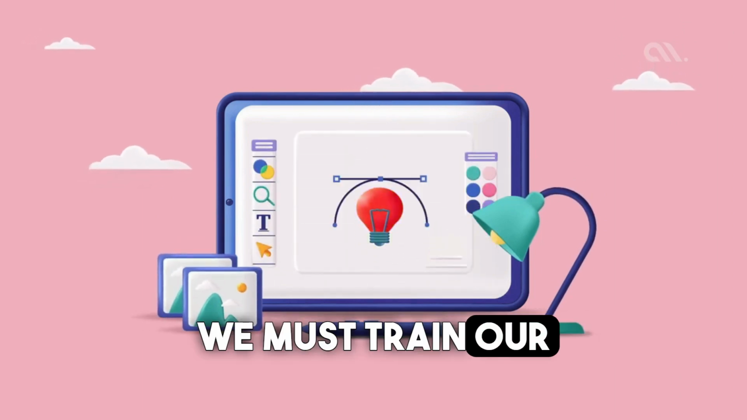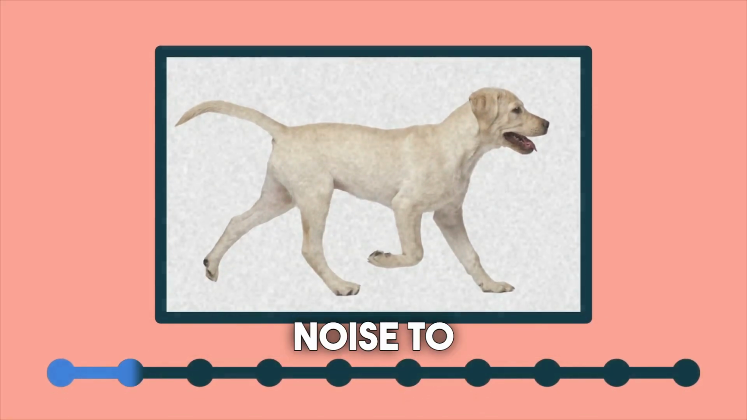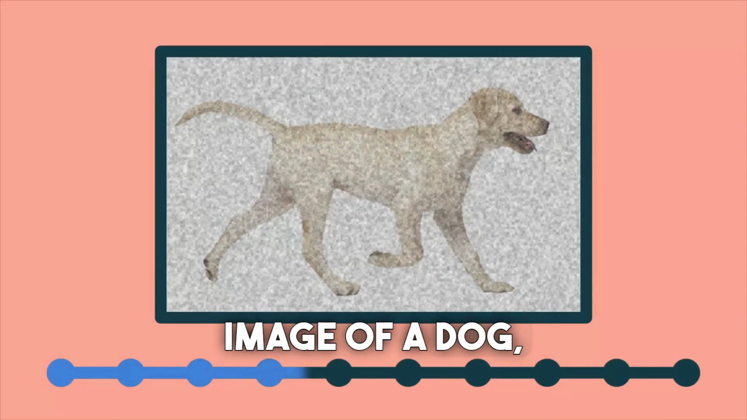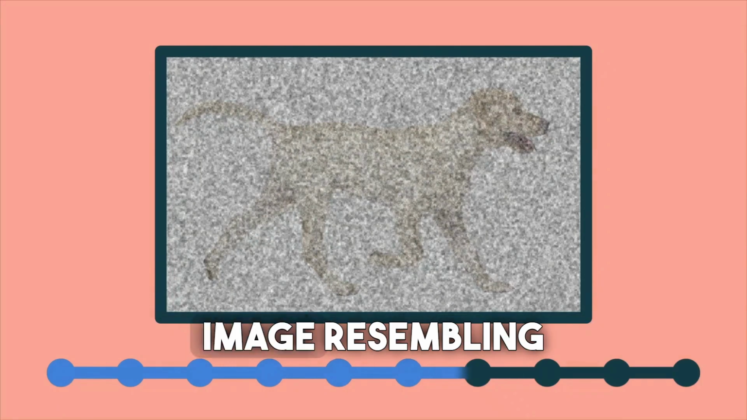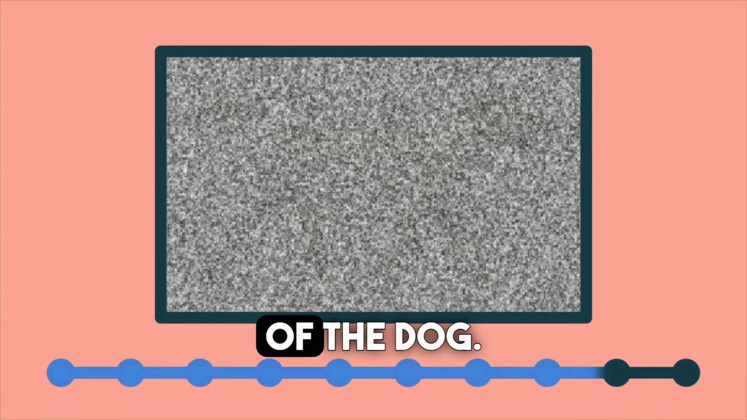Initially, we must train our model. Commencing with an image of a dog, we introduce random noise to it 10 times. Thus, we start with a clear image of a dog, and by iteratively incorporating noise, we eventually produce an image resembling pure static. The fundamental concept here is to instruct the AI to eliminate all the noise and revert to the original image of the dog.